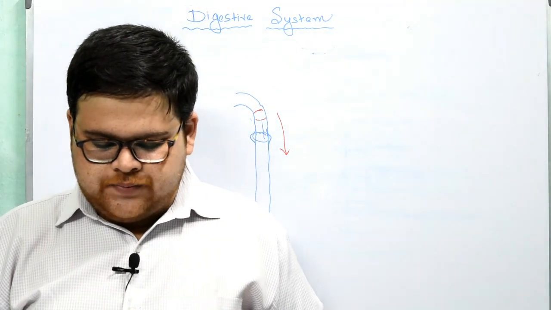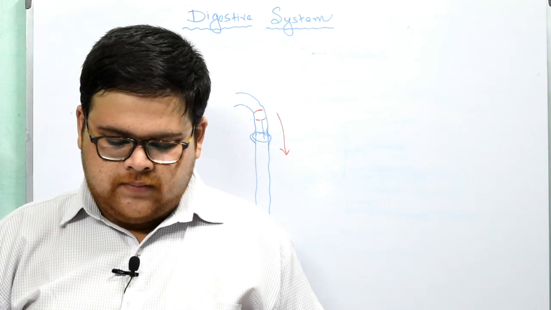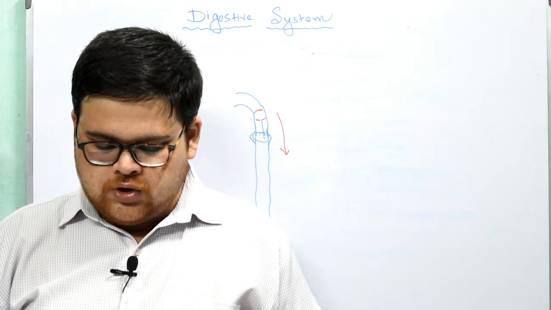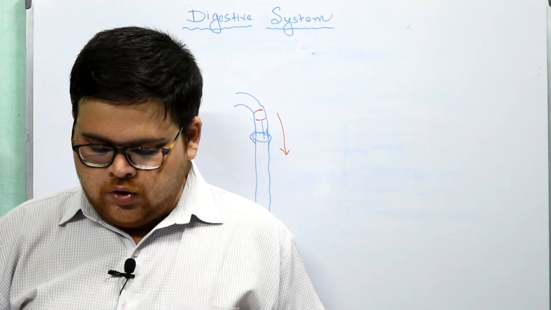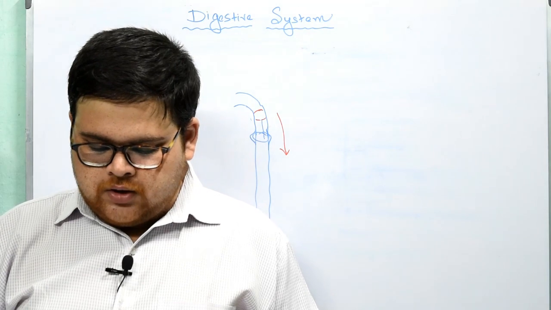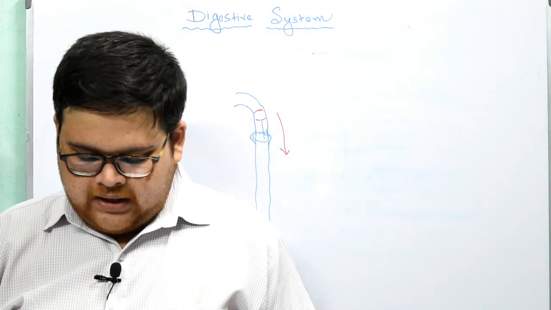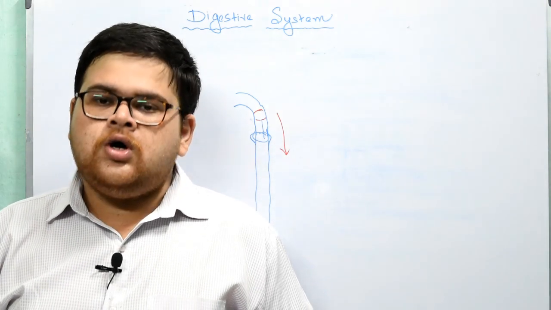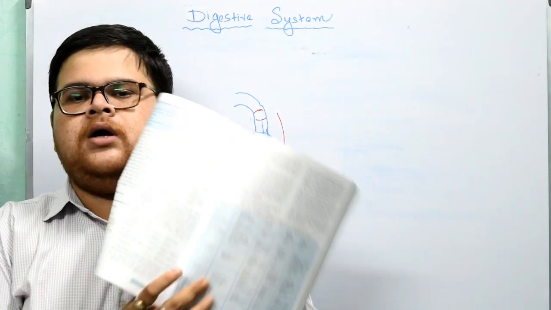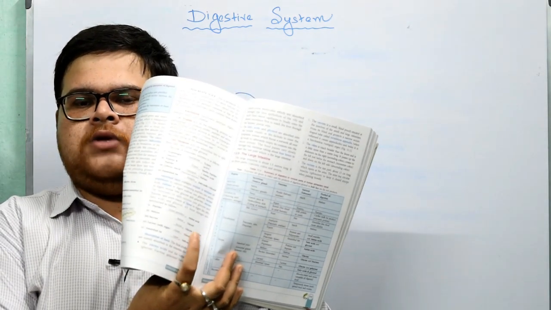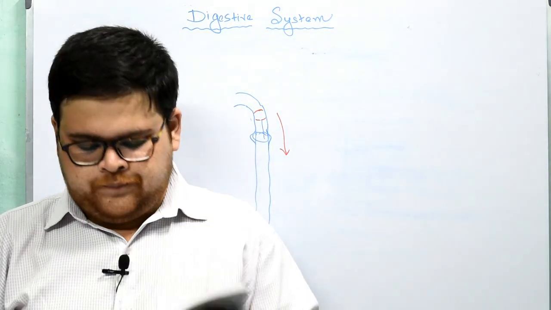Intestinal juice contains erepsin, a mixture of peptidases to convert the remaining peptides into amino acids, maltase to digest maltose into glucose, lactase to digest lactose into glucose and galactose, sucrase to split sucrose into glucose and fructose, and some traces of lipase to digest fat into fatty acid and glycerol. All these changes that I was talking about are summarized in this particular part. So please underline or mark this, these are very important.